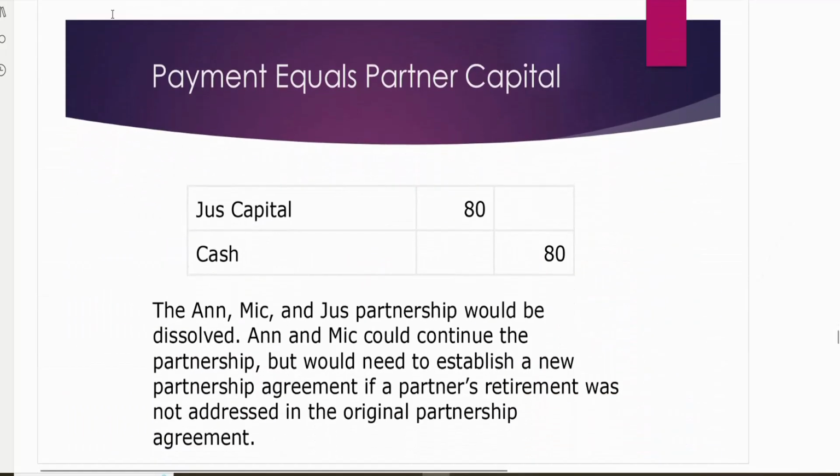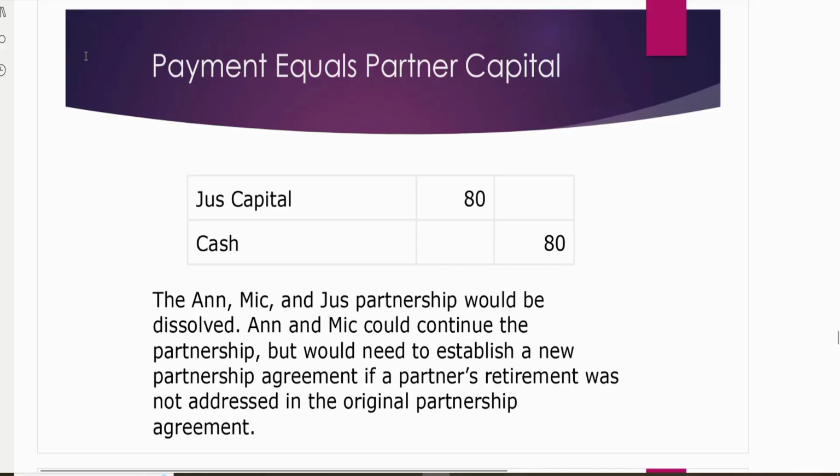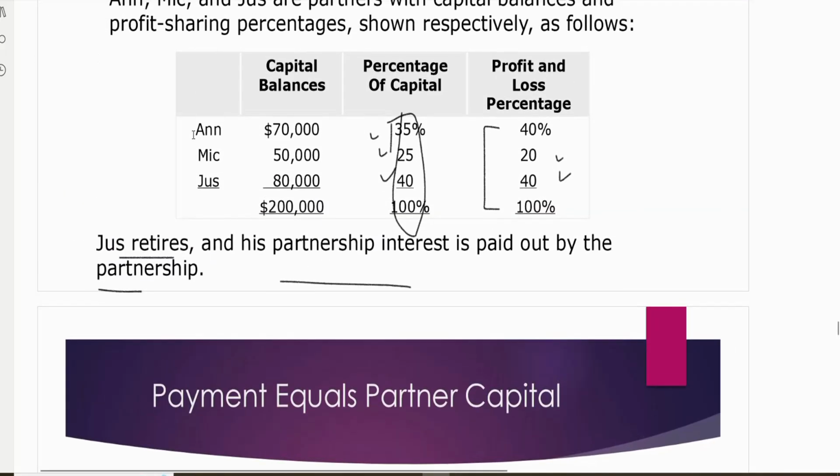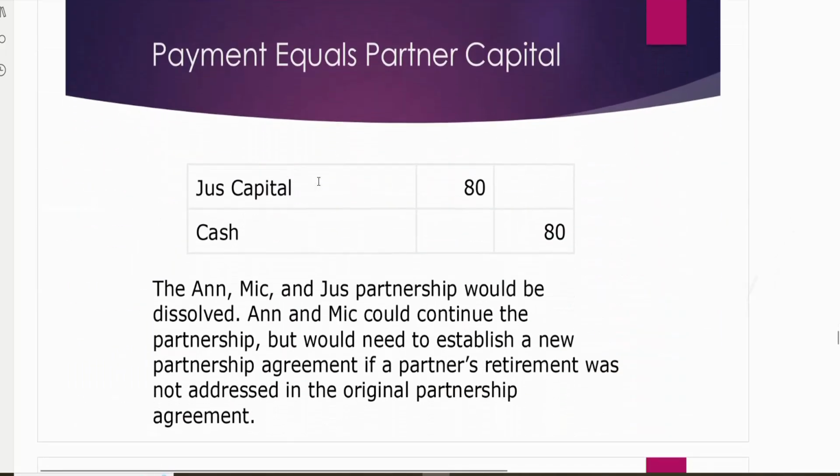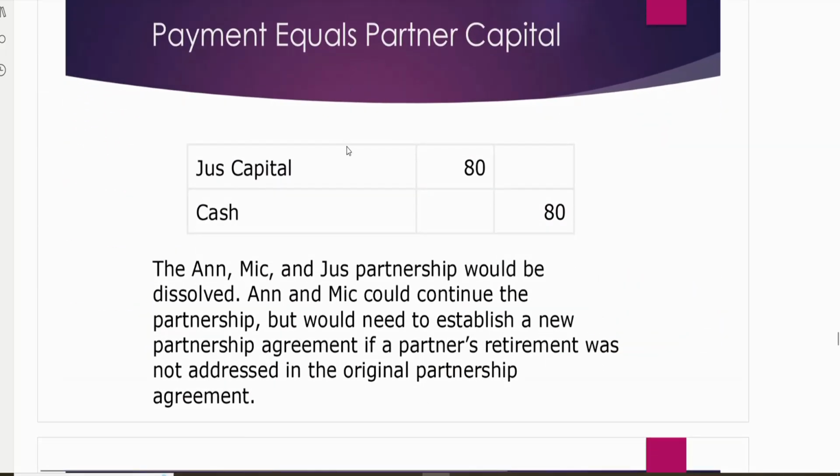First scenario, in which we pay him exactly what his capital balance is. Can you see the question? His capital balance is 80,000. So his capital will decrease and we will pay him cash. Anne and Mick will continue the business and they will redesign the partnership agreement with the new rules and responsibilities.